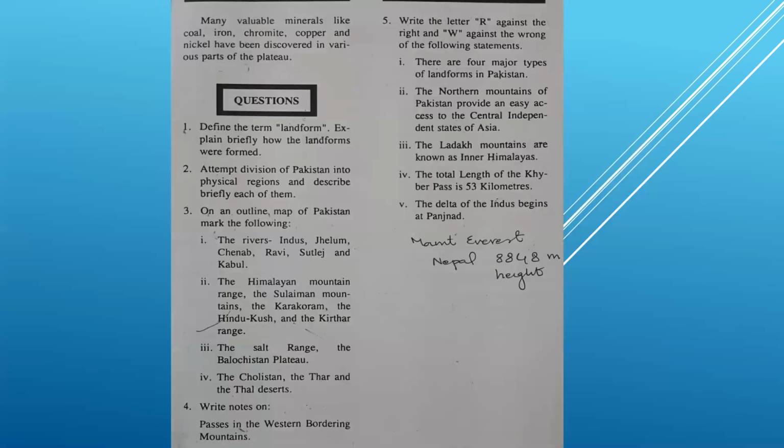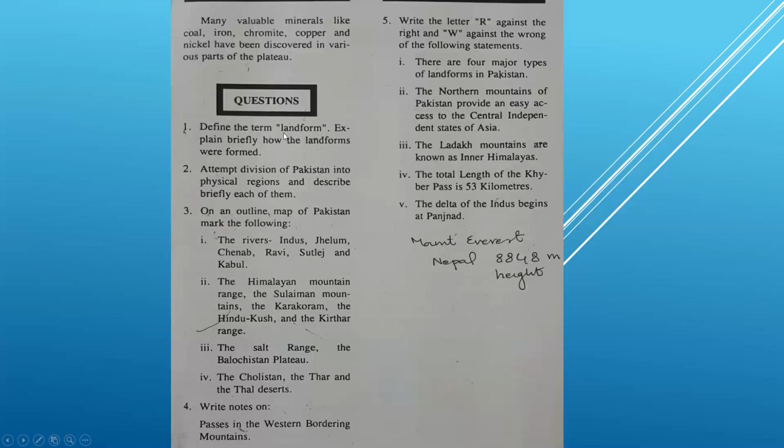Many valuable minerals like coal, iron, chromite, copper and nickel have been discovered in various parts of the plateau. Also, one more short question: name the minerals of the Balochistan Plateau. So you will write and mention these minerals. These are the valuable or important minerals of this area. I told you this area is mostly dry, barren or desert, and coal, iron, chromite, copper and nickel have been discovered in this plateau. Which plateau? Balochistan Plateau. Now the exercise.